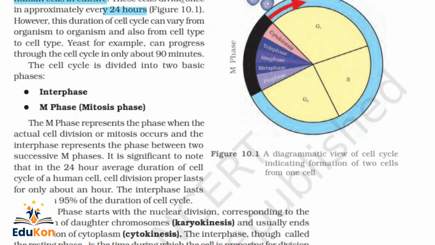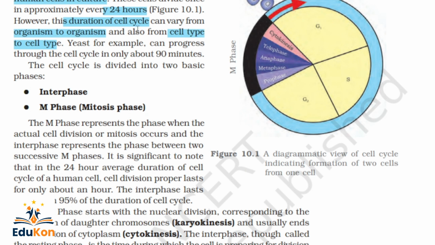However, this duration of the cell cycle can vary from organism to organism. So the time taken for the division of a cell is not constant. It is different from organism to organism, and also from cell type to cell type. You should remember two points here. The duration of the cell cycle can vary from organism to organism, and also from cell type to cell type.